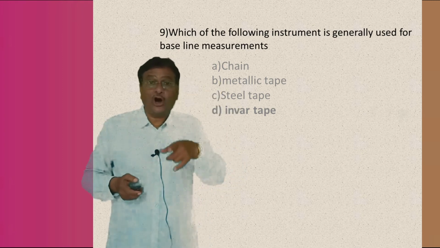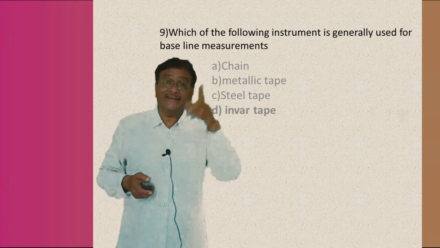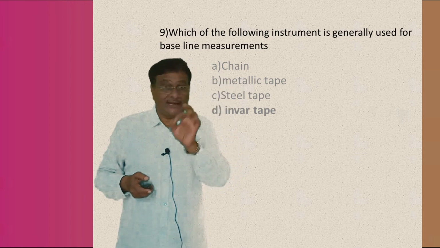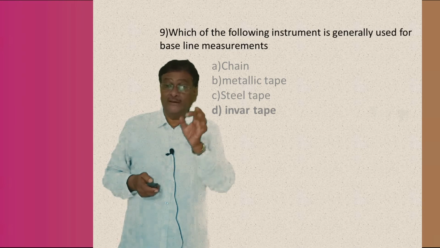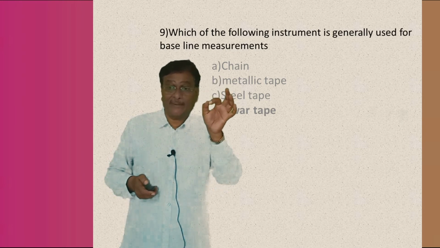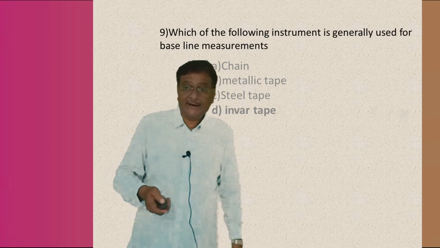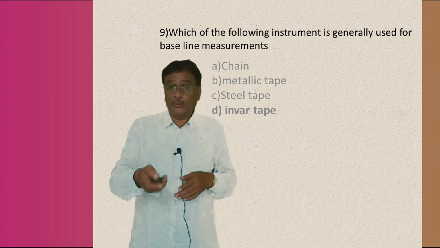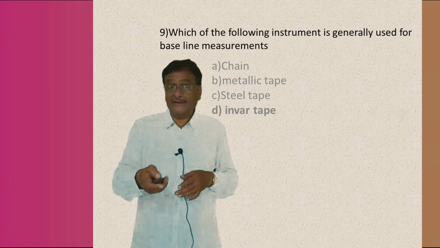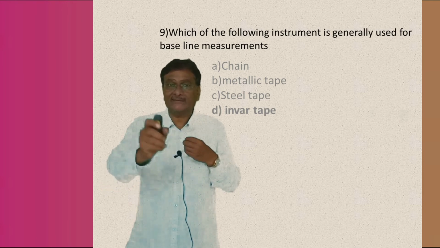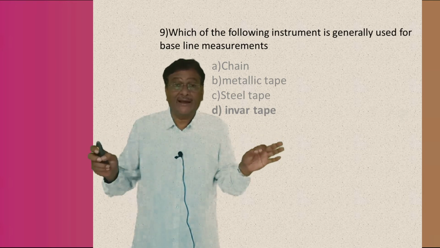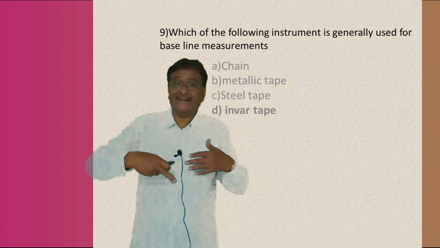I have told you all these types of chains in the first video. Tell me boys, which is the correct answer? My boys, the right answer is the invar tape. Understand or not? Why? Because the baseline, whatever that chain line or main line, should be perfectly measured. It may be PB or SK or TB or whatever.